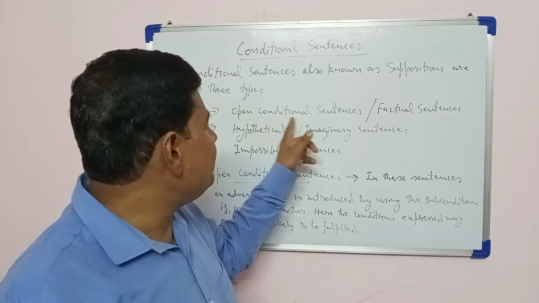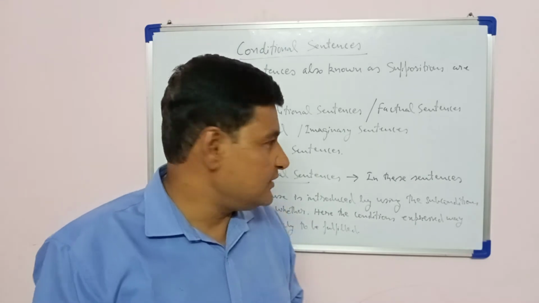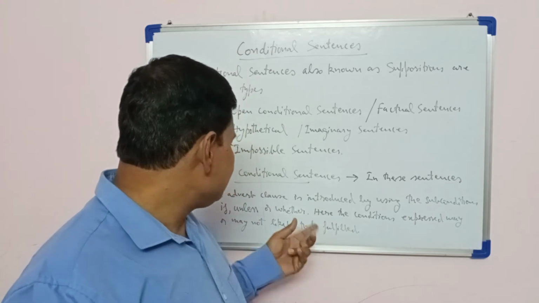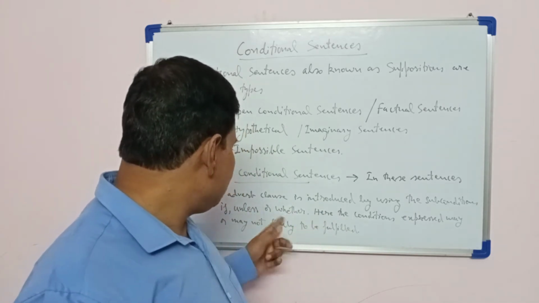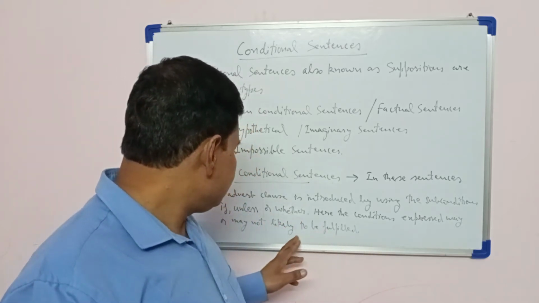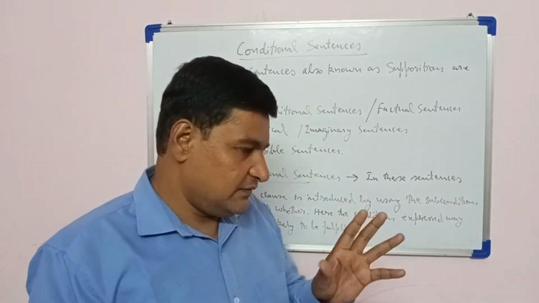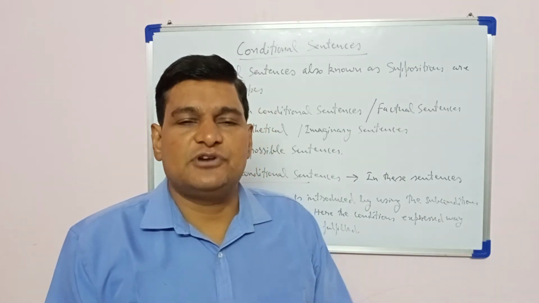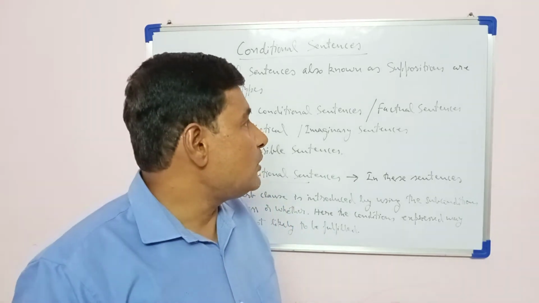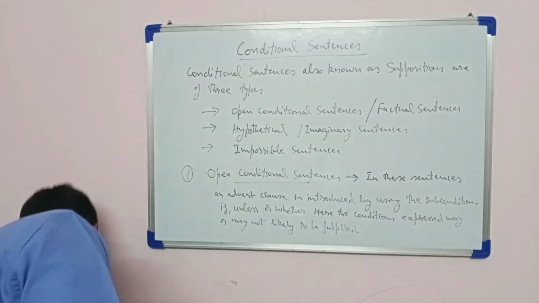These are of three types: open conditional or factual sentences, hypothetical or imaginary sentences, and impossible sentences. Now what is the first one? Here there is an adverb clause introduced by if, unless, whether, and the main clause is generally expressed in simple future tense. Let us understand it through examples.